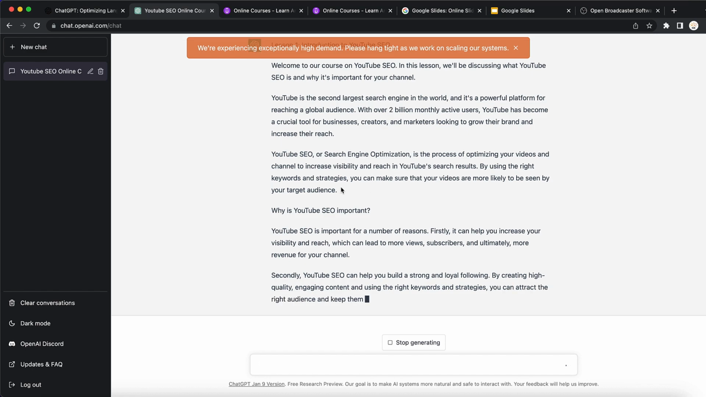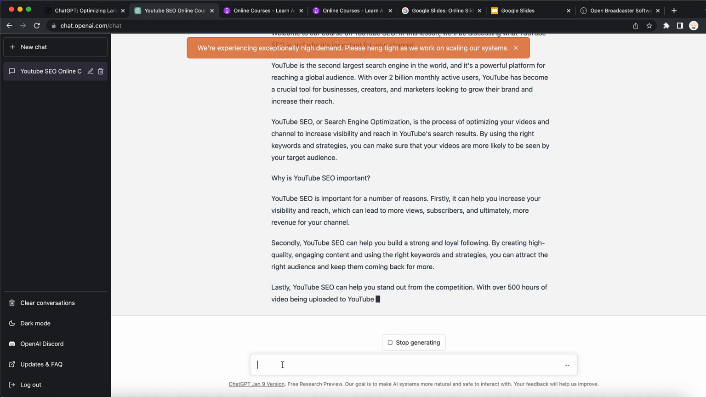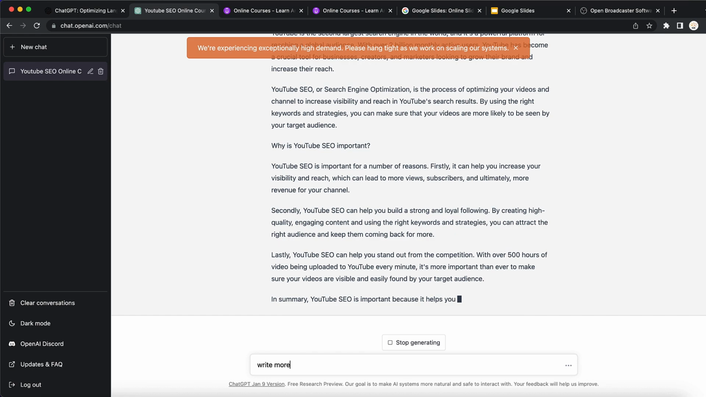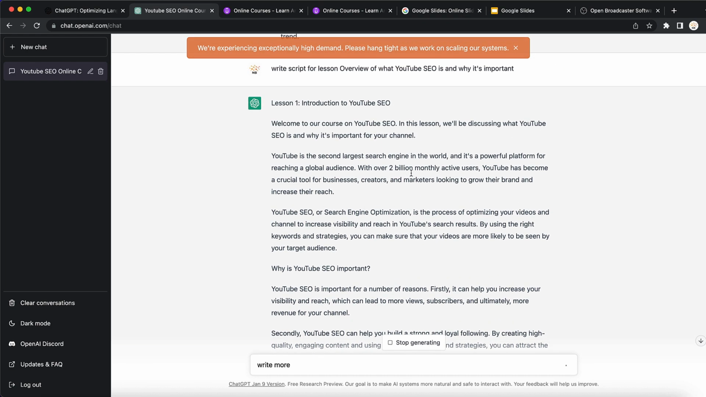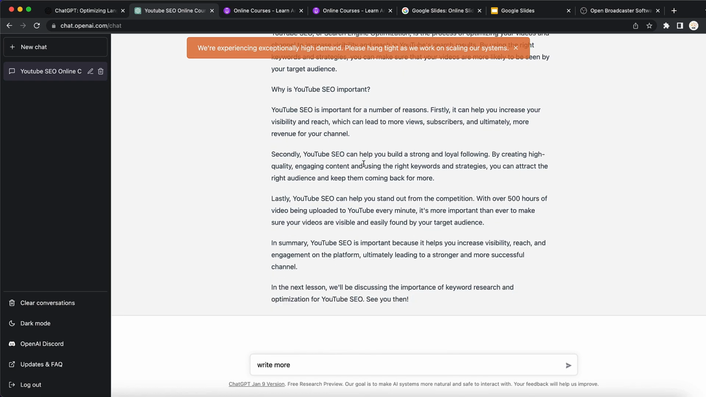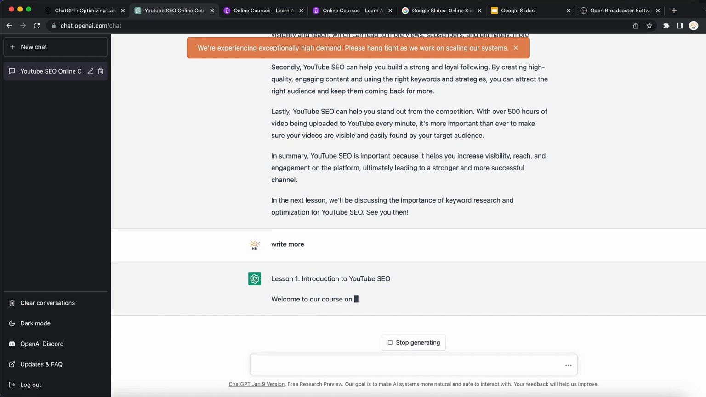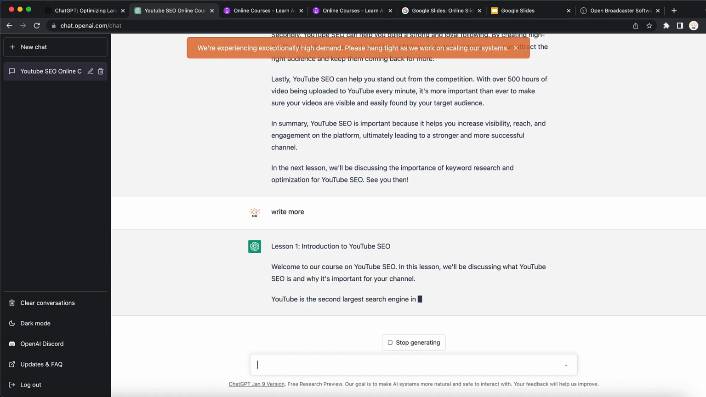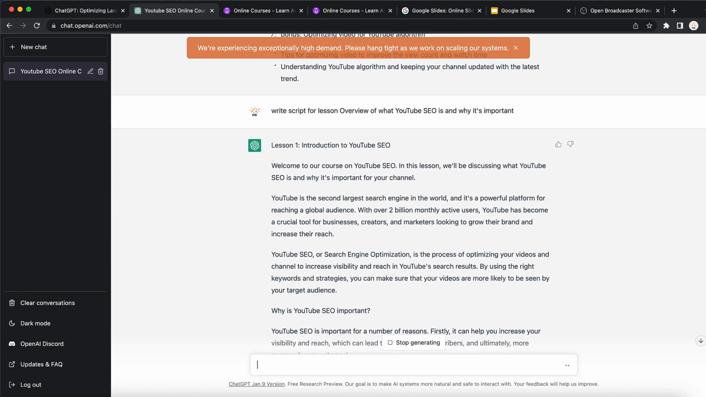So right here you can see we have a lot of text, but for example, if it has only a few sentences, you want to tell ChatGPT to write more. I'm waiting for ChatGPT to stop, but it is actually creating a great first lesson. So you can see it has stopped right now. So you can say write more, and ChatGPT is going to continue talking about the introduction on YouTube SEO. I highly recommend you guys do this because it is not that hard to do.